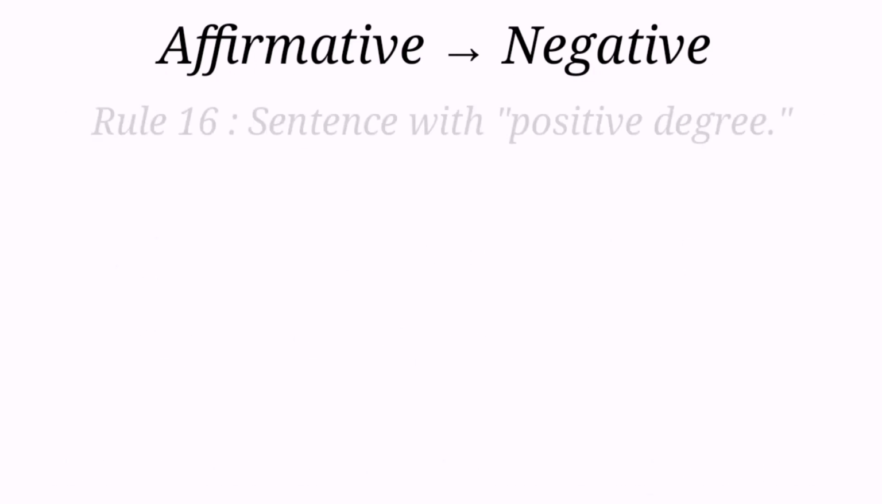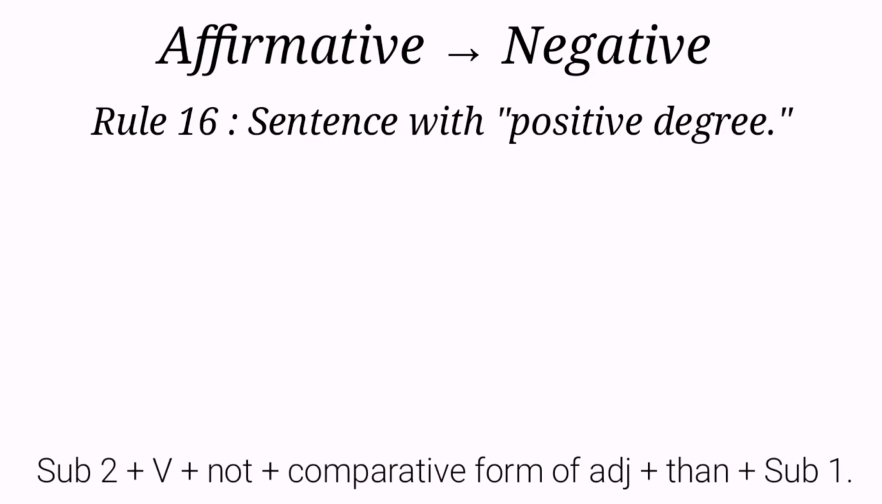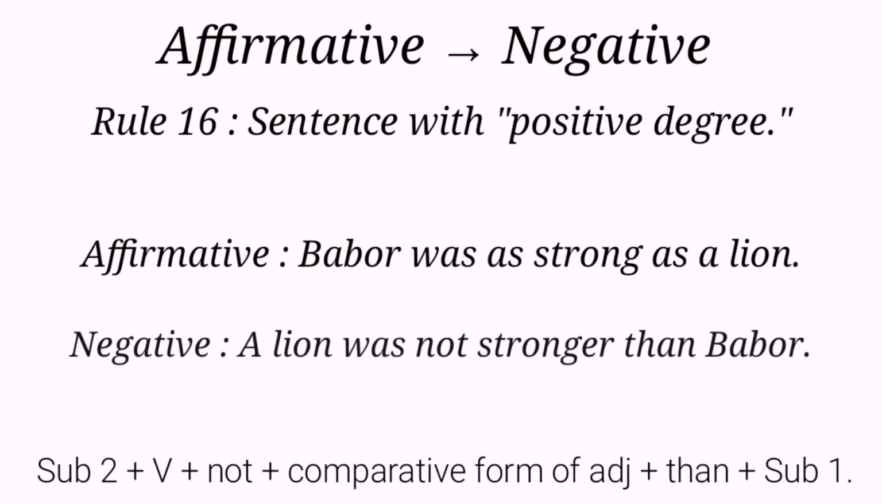Rule 16. We can change a positive degree into negative by following the structure. Our structure is subject 2 plus verb plus "not" plus comparative form of adjective plus "than" plus subject 1. Look at the example. Babur was as strong as a lion. Our negative is: a lion was not stronger than Babur.